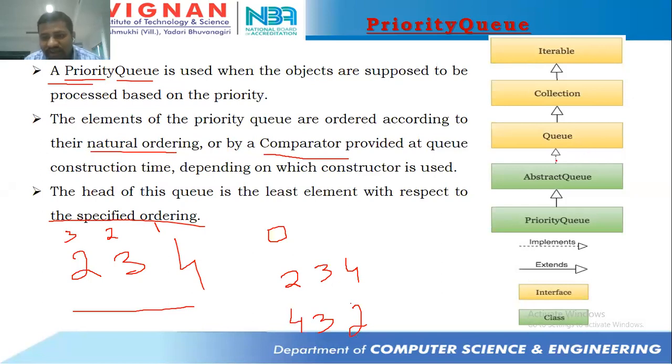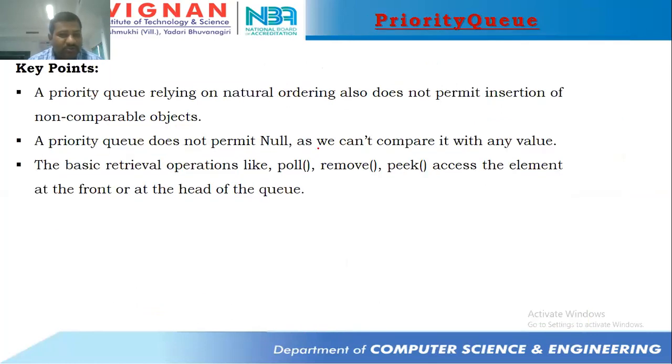So where does this priority queue come from? The Iterable interface, the Collection interface, the Queue interface, and from this Queue interface there exists an abstract class, AbstractQueue, and there exists a class called PriorityQueue. For this PriorityQueue class we can create an object and keep adding objects into it, and those objects will be inserted in natural ordering, or they can be inserted by using a comparator, and the logic of the comparator needs to be written by the programmer. And a few key points with respect to priority queue.